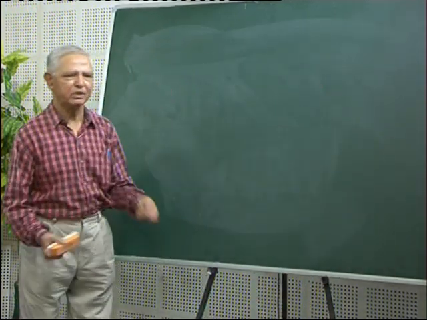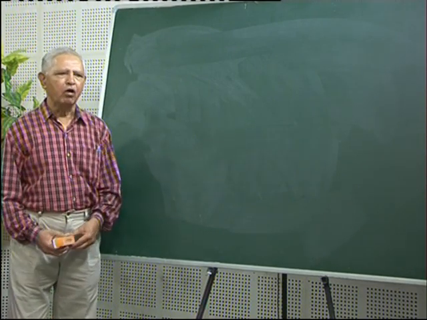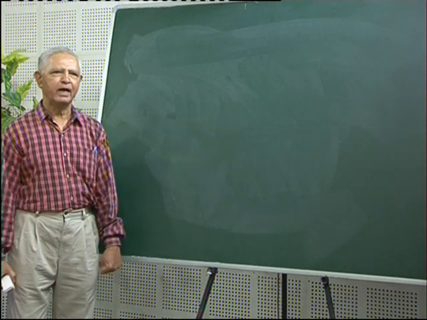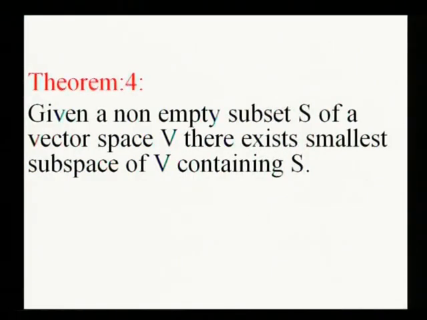Now, with the help of this notion of a linear combination of vectors, we can have a special subspace containing a given non-empty set. Our next theorem is this. Given a non-empty subset S of a vector space V, there exists a smallest subspace of V containing S.